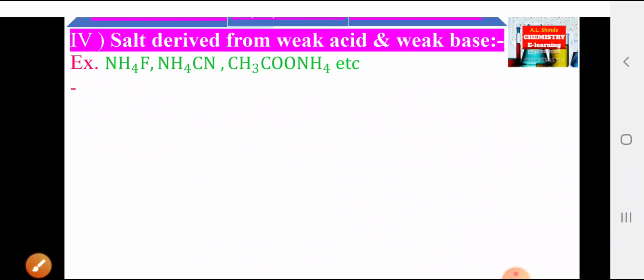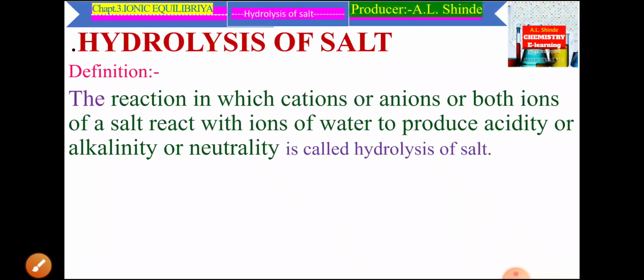Now, we can see the hydrolysis of salt. The hydrolysis of salt, firstly the definition, that means the concept of hydrolysis.